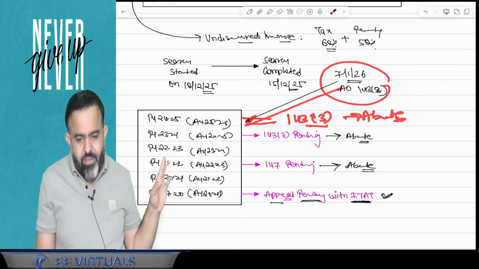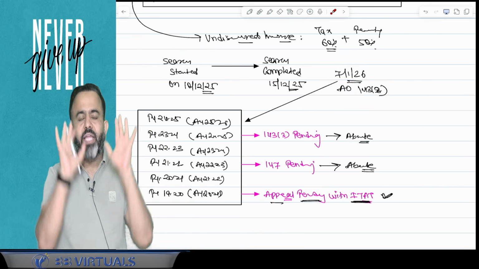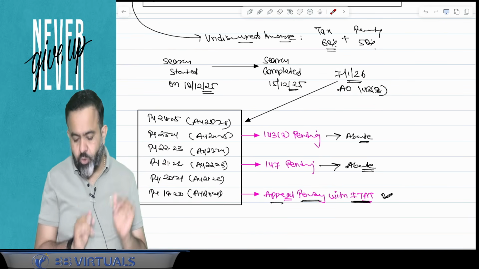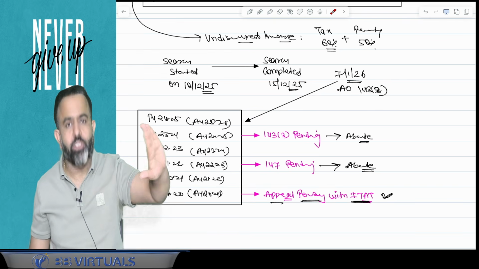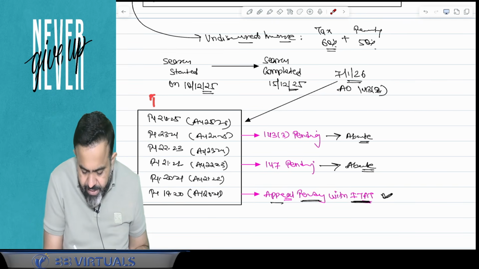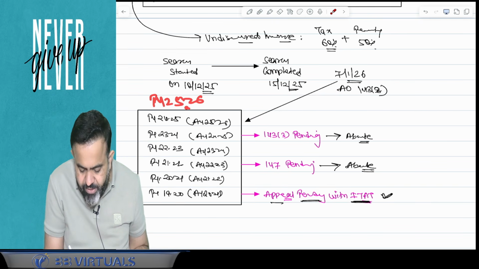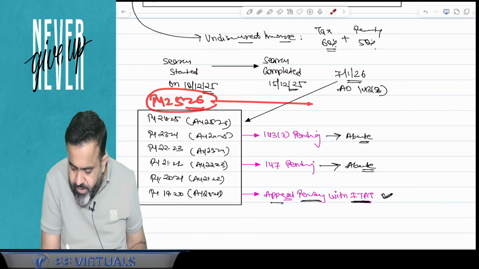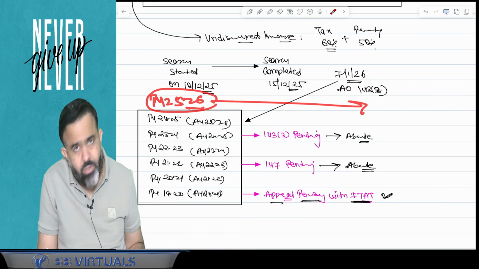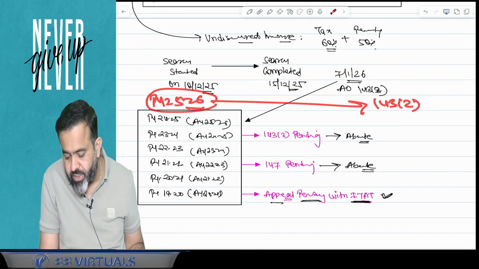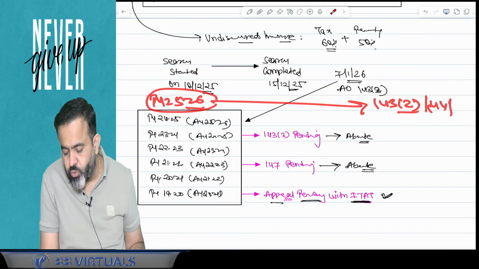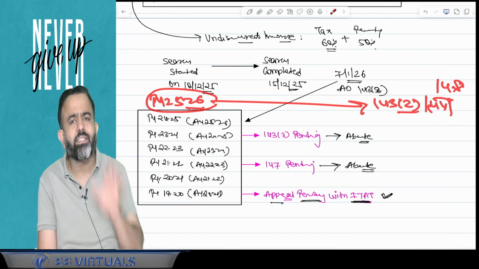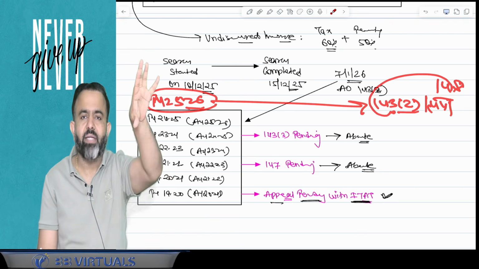But guys, there is one exception: if any notice is issued for the year of search. The year of search means the previous year 25-26. For this year, suppose in the future any notice is issued under section 143(2) or 144 show cause notice or 148 notice for the assessment, then it will not abate.